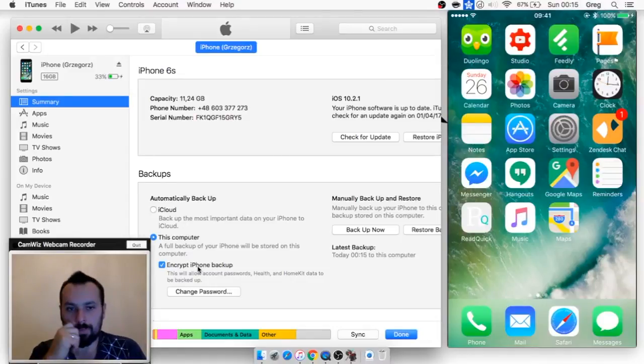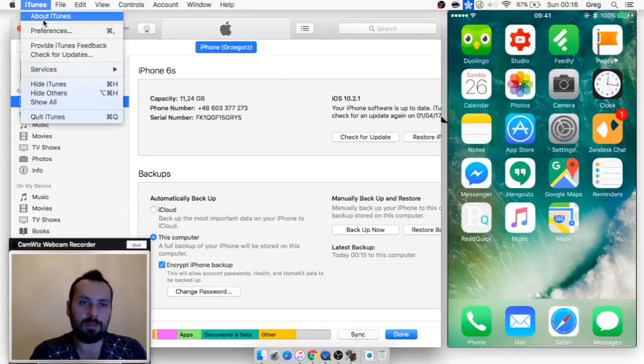Okay, so the backup has been finished, and as you can see, the latest backup has been done today. It's 0:15 local time. So we have a copy of this iPhone locally, and we can clear the iPhone and then restore it from this copy. So let's see the copy.